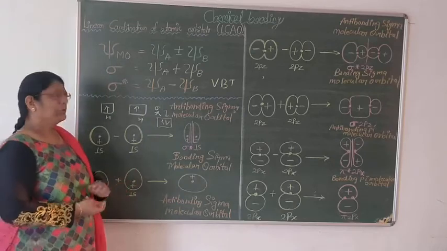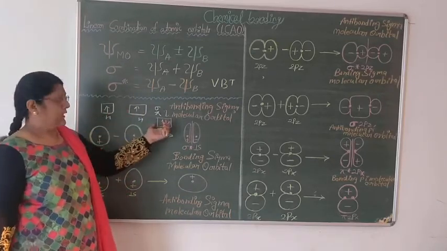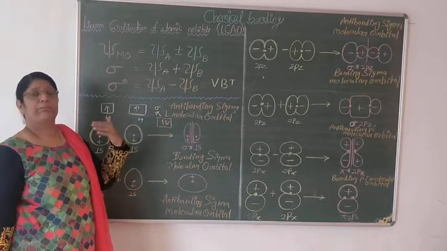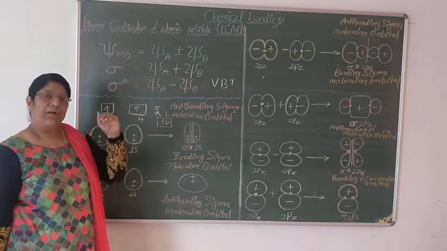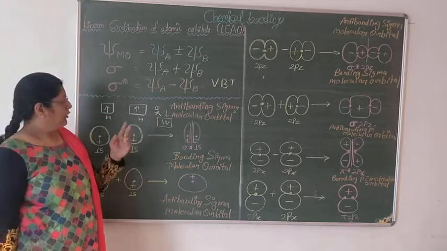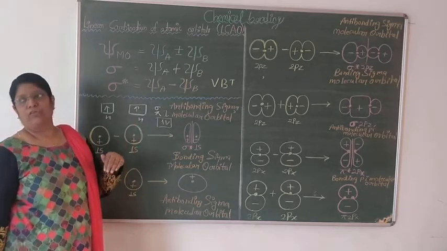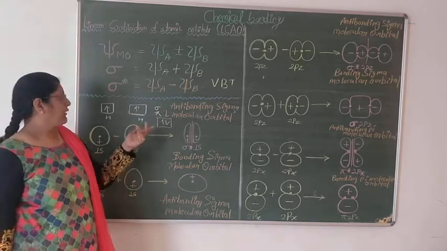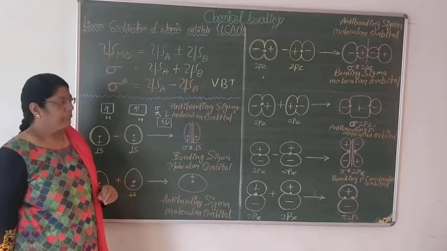The fourth point is that when the electrons get paired and a molecule is being formed, during these two processes, during the formation and the opposite spin, a lot of energy is released. That's why the atom becomes stable. This is valence bond theory.